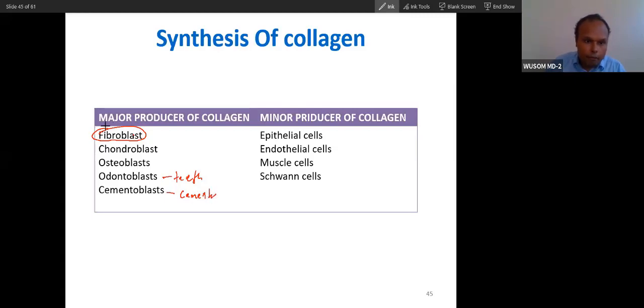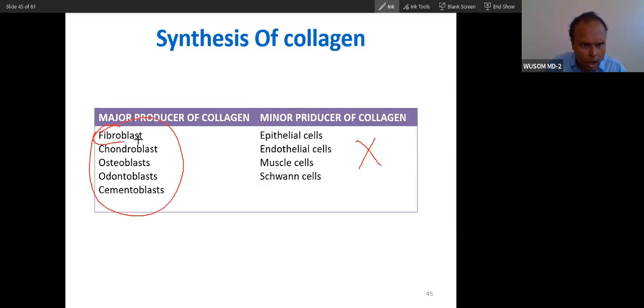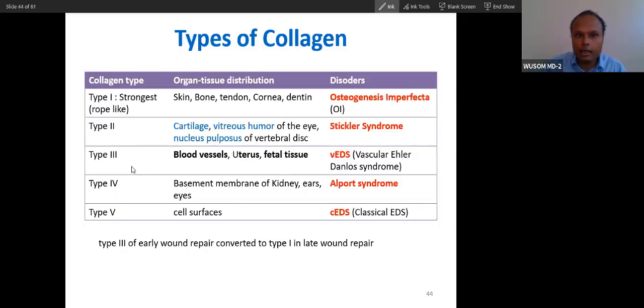So these are the main cells that will synthesize collagen, and these are the minor cells. There will not be a problem if you forget them, but remembering them is a good thing. So remember these things. I will talk about fibroblast. This fibroblast will secrete collagen, and you have to connect with all this. Now you can see there are 6 types of collagen.